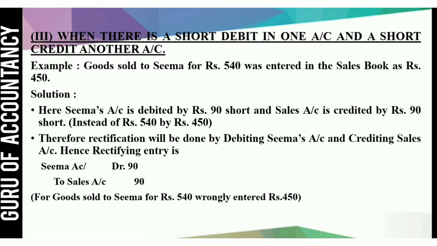Therefore, rectification will be done by debiting Sima's account and crediting sales account by rupees 90. So your rectification entry would be Sima's account debit 90 to sales account 90. There is no problem in the journal entry. Problem is in the amount. Amount was recorded 450 instead of 540. So 90 rupees was debited less to Sima. So we debited Sima by 90 rupees. And sales account was credited less by 90. So we credited sales account 90. So in this way, this type of error can be rectified.